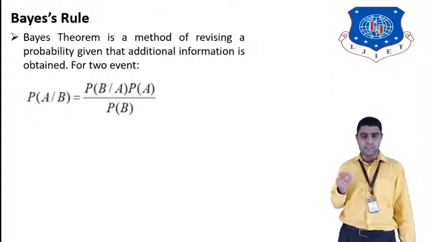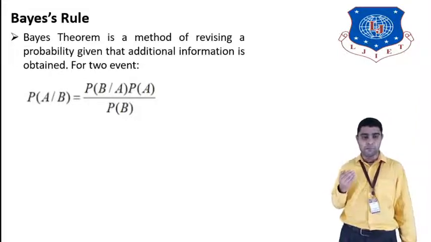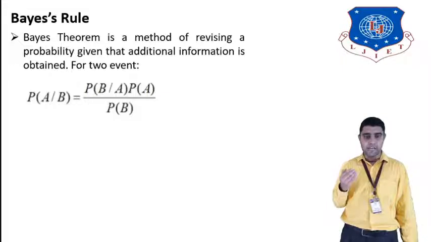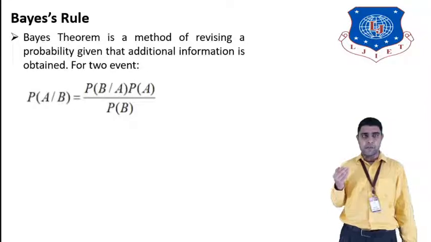So Bayes theorem is a method of revising a probability given that additional information is obtained. We can obtain additional information for the two events, A and B. So P(A|B) is equal to P(B|A) times P(A) divided by P(B). That is the formula for calculating Bayes rule,